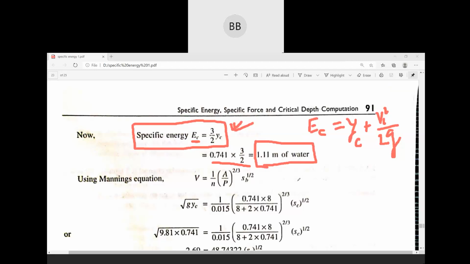Now the last part is to find out the critical slope. So we are going to use the Manning's equation. I think Manning's equation is now familiar to you all. It is V equals 1 by n R to the power 2 by 3 Sb to the power half. As we are talking about critical flow condition, this Sb will be Sc. In place of Sb you can write S. So in this equation, for velocity, if you remember, small q is v multiplied by y. We have already derived this expression.